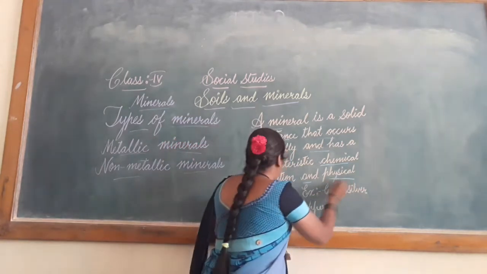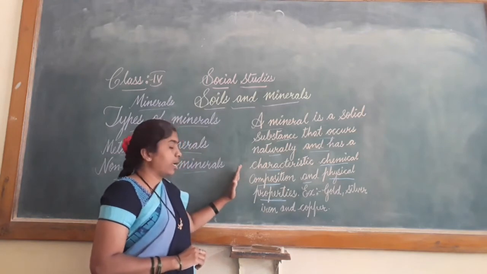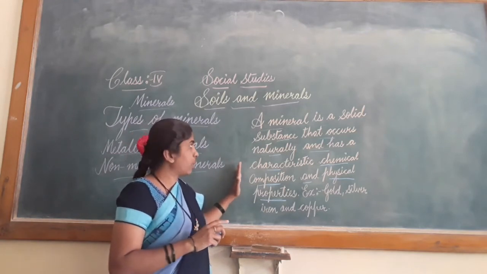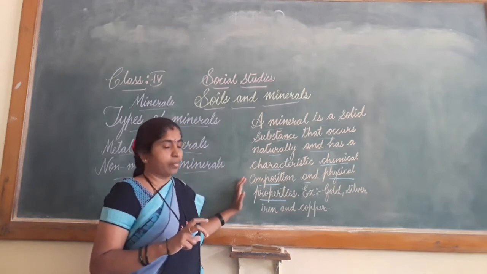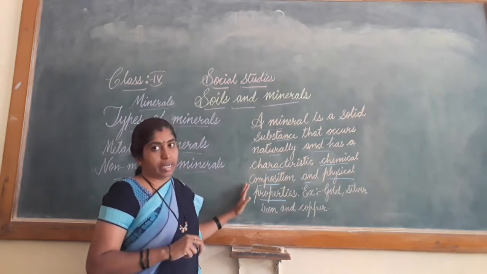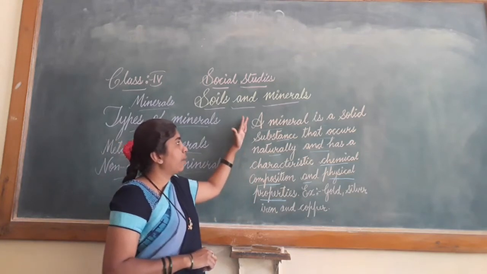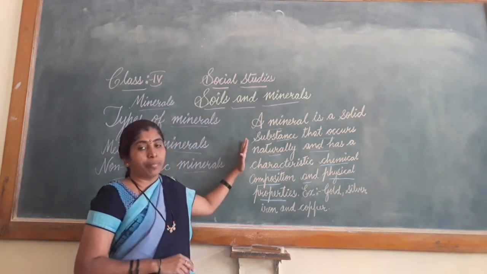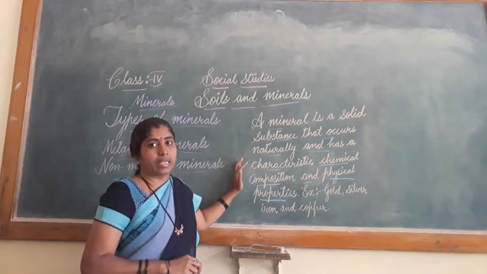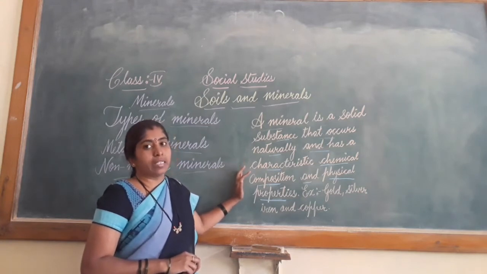And what do we mean by physical properties? Physical properties are the appearance of the mineral, its shine, its shape. These all are called physical properties, children. So what do we mean by minerals now? A mineral is a solid substance that occurs naturally and has a characteristic chemical composition and physical properties. So this is called a mineral.